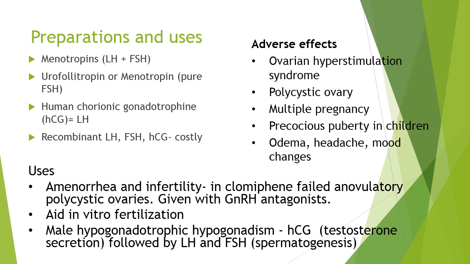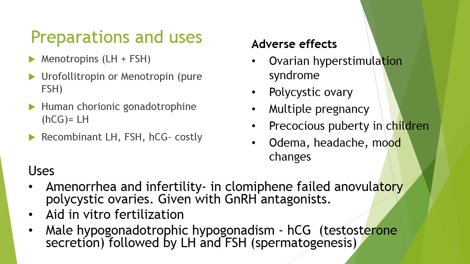So these preparations are used for amenorrhea and infertility in women. These amenorrhea and infertility, mostly due to anovulatory cycles, are helped, and they are generally given whenever there is failure of clomiphene, which is also an ovulatory agent. If clomiphene citrate fails, mainly in the polycystic ovarian disease, we can use the gonadotropin analogs, and they are generally